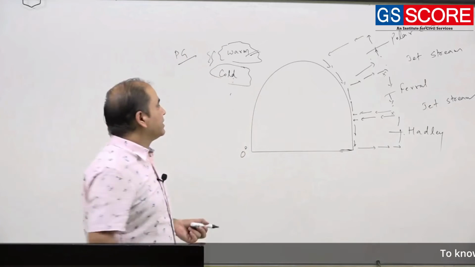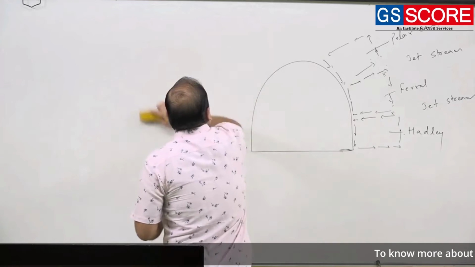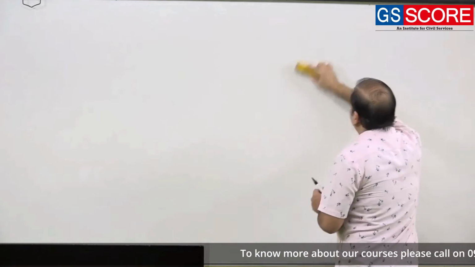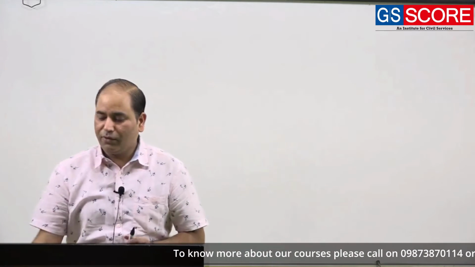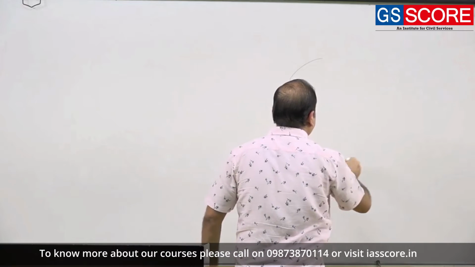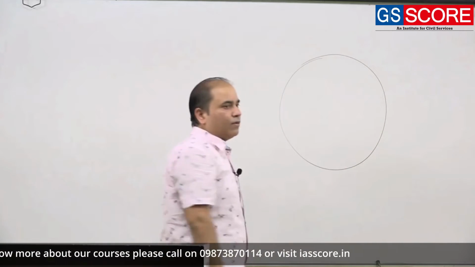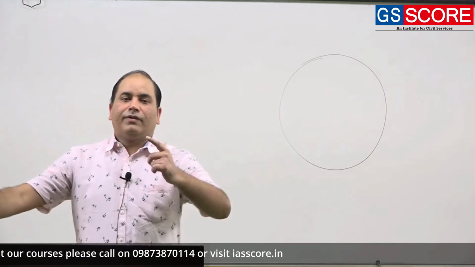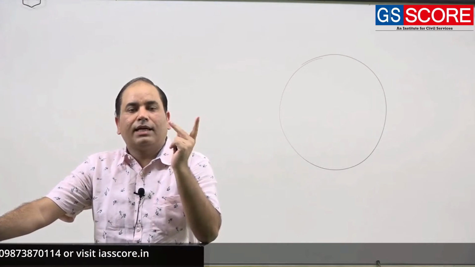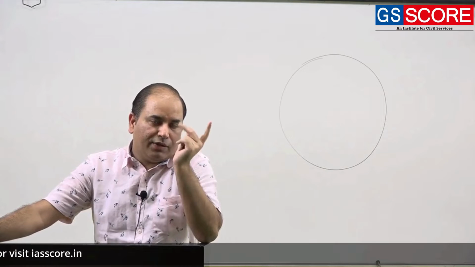Now let's understand with one more diagrammatic representation. Let's say this is your globe. You are very clear about the trade winds, westerlies and polar easterlies. These are the three permanent winds.